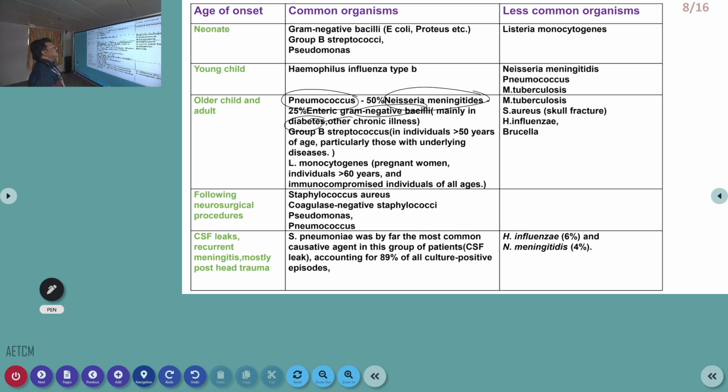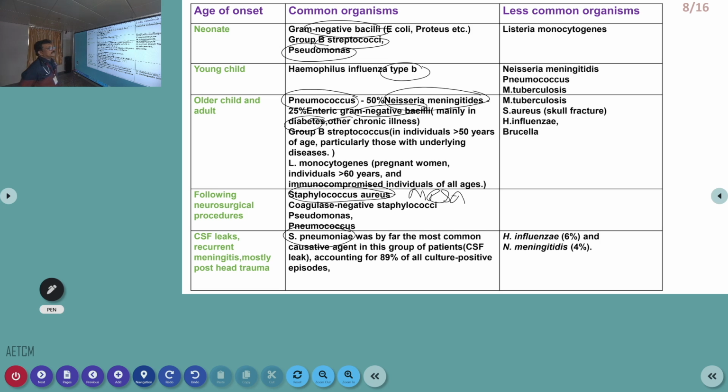In young children, H influenzae type B is very important. Many children nowadays take vaccination against H influenzae B. In neonates, gram-negative bacilli, streptococcus, and pseudomonas are very common. After neurosurgical procedures, we have to always think about Staphylococcus aureus, especially MRSA. That is also very important. In CSF leak, Streptococcus pneumoniae is very important.